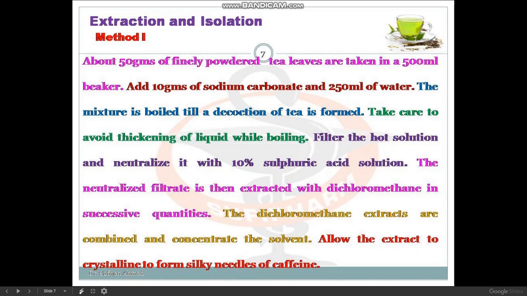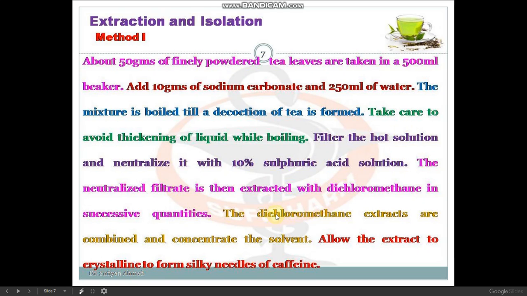Again, it is an alkaloid, so we have to apply acid-base extraction. I hope you remember. First of all, tea leaves are subjected to sodium carbonate addition and you will boil it till a decoction is formed. You will filter the hot solution and add acid, that is 10% sulfuric acid. Then this neutralized filtrate is extracted with dichloromethane. Here you are using dichloromethane for the extraction of caffeine, because caffeine is soluble in dichloromethane. Not one time, you will do it 2 or 3 times as per your requirement.